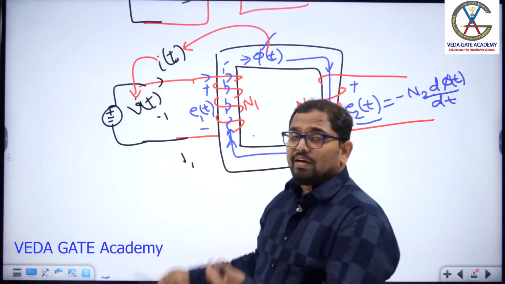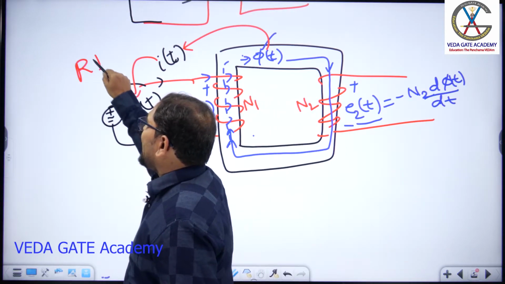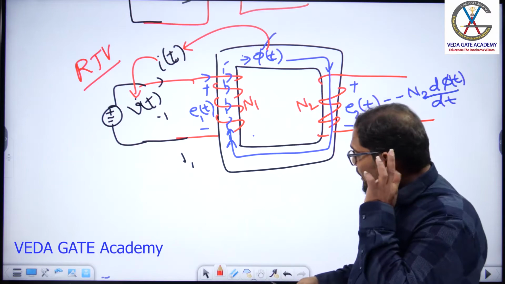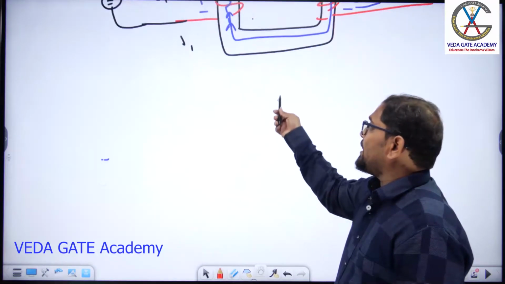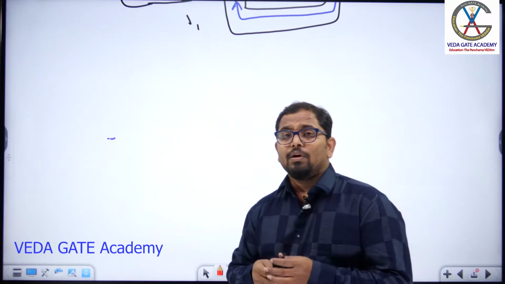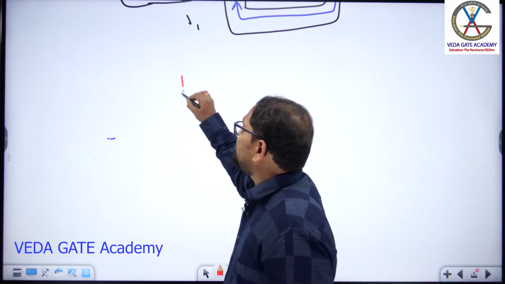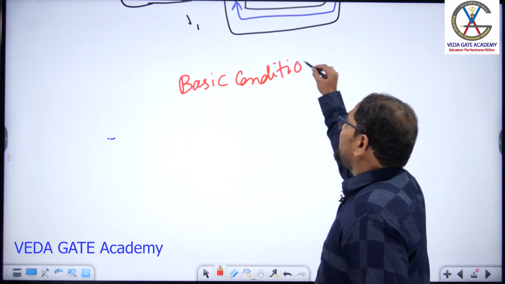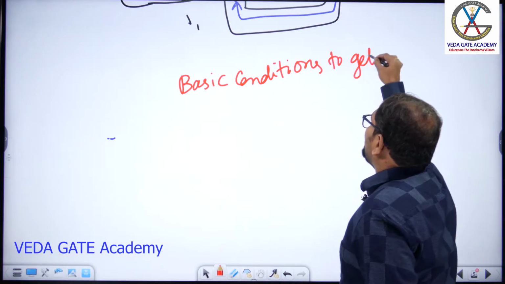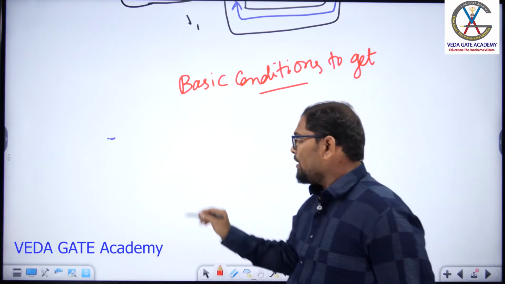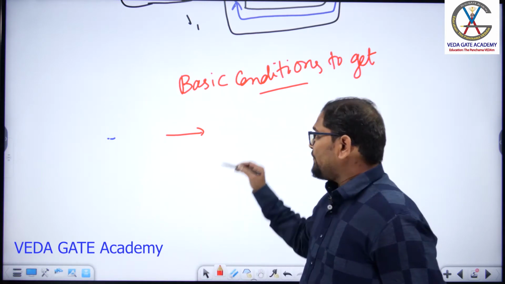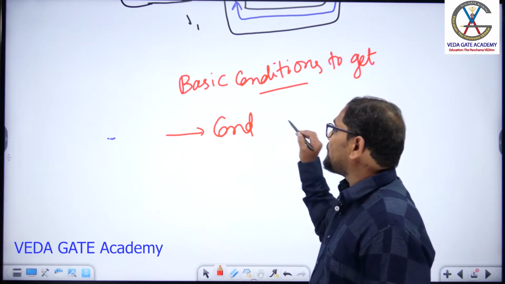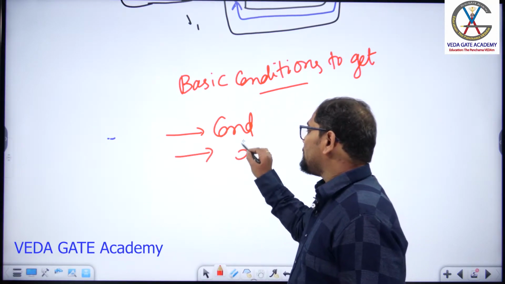So this entire configuration we call a relative time variation of your number of conductors and your flux. So if you want to induce an EMF in any conductor, what are the basic requirements or basic conditions? Basic conditions to get induced EMF. What are the basic conditions you have to get? The first one is that we should have some set of conductors and some flux.